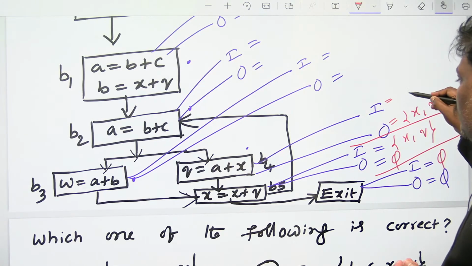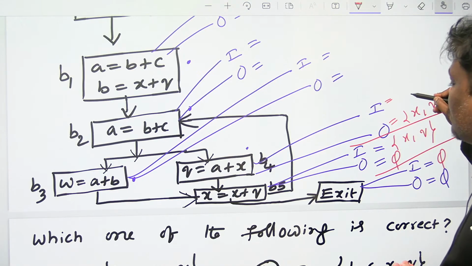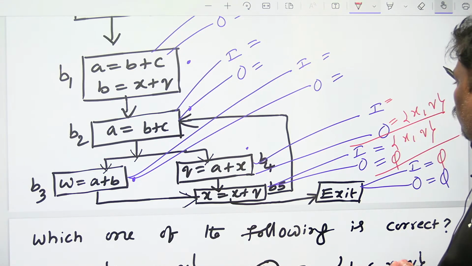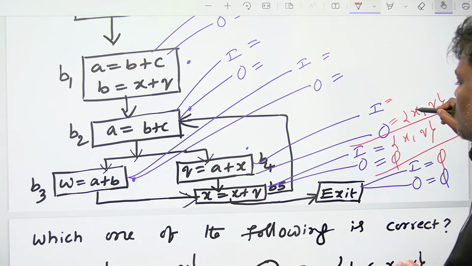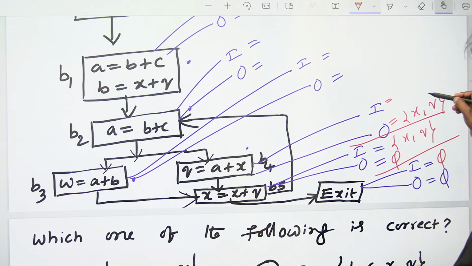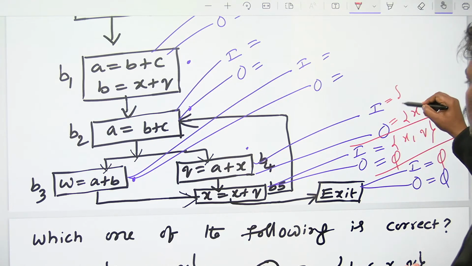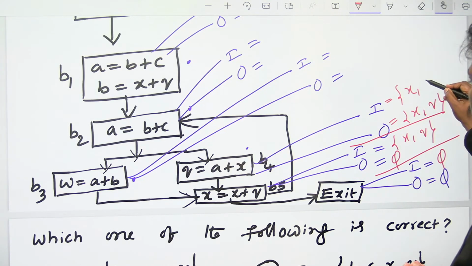Out minus kill, union gen. Out is XQ minus kill Q. XQ minus Q is X. Union gen. I think the answer is going to be X also, A also. That's it.